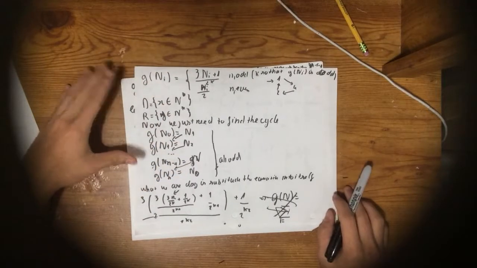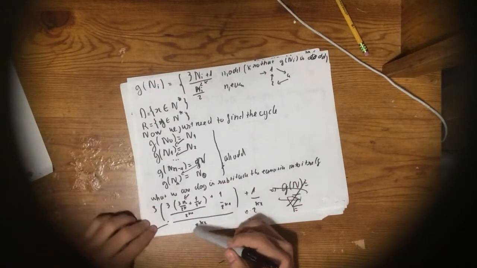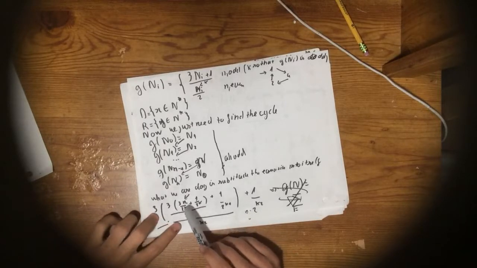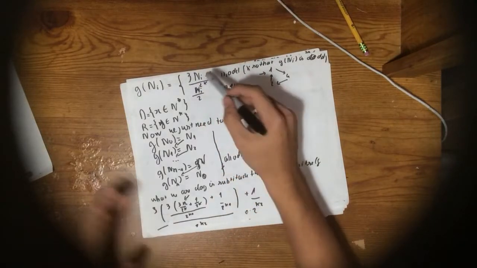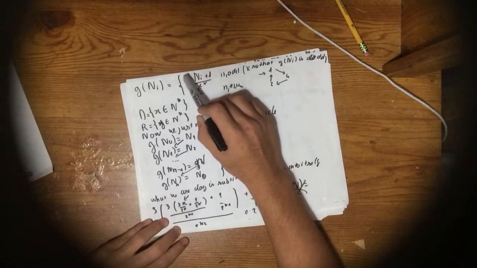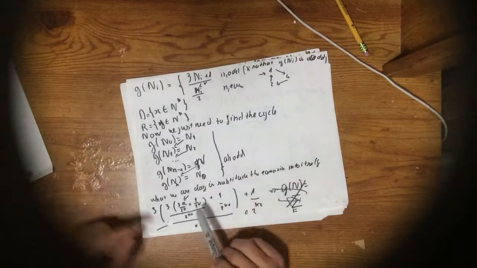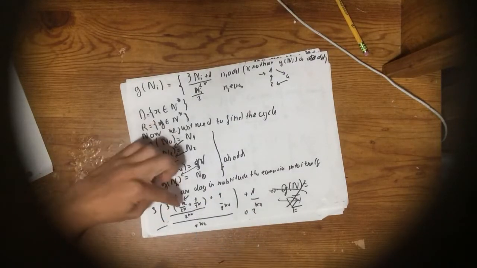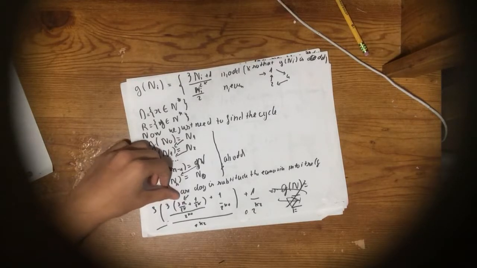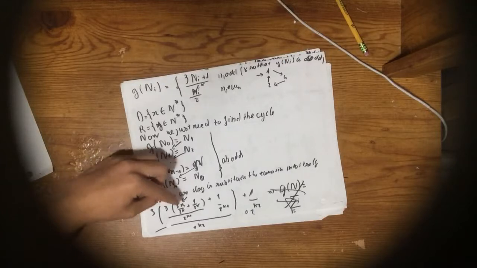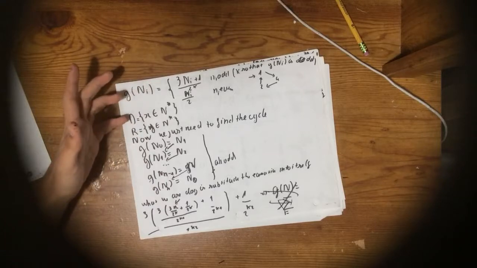So now I just substitute the function into itself all the way, and I see that k must be at least 1, because 3n plus 1 is an even number for sure. So from here I can write 3 to the n. We substitute it n times, so we get 3 to the n, right?